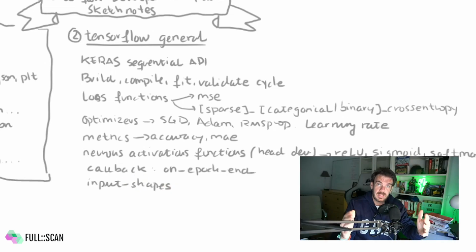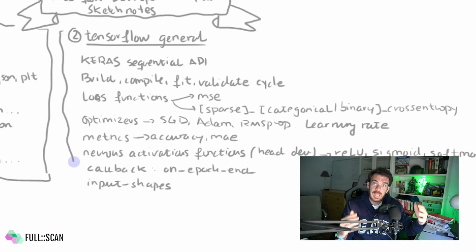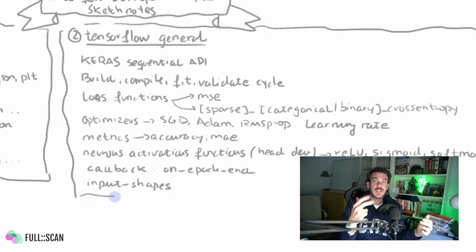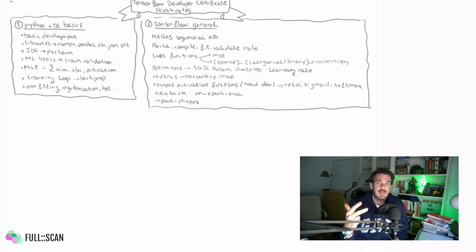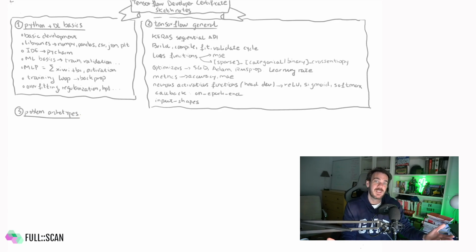The third block is perhaps the most important, and it is focused on particular problem archetypes in three different categories: computer vision, natural language processing, and time series forecasting. Let's start with computer vision, where you will be tested on building models for image classification, both binary and multi-class.